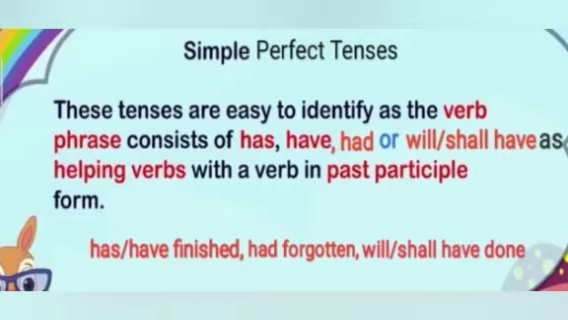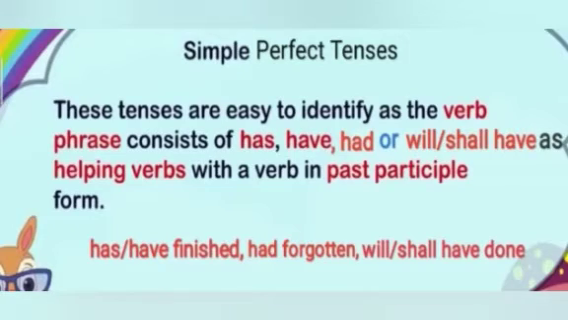shall have as helping verbs with the verb in past participle form, like has or have finished, had forgotten, will or shall have done. So children, here has, have, had, will or shall have are all helping verbs with the past participle form of the verbs finished, forgotten and done.